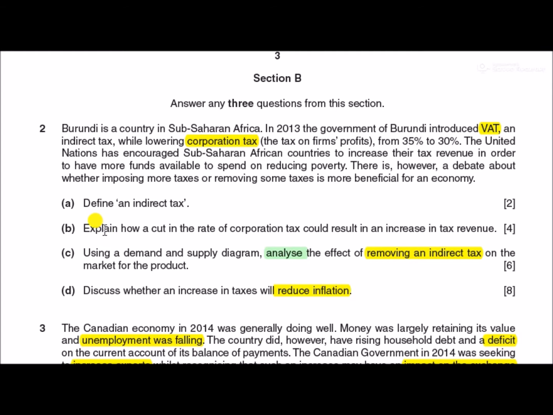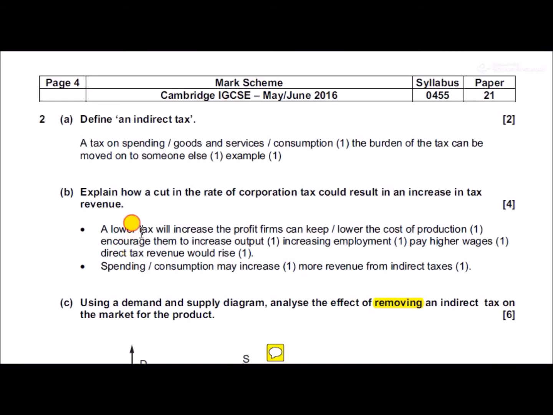Okay. B. Explain how a cut in the rate of corporation tax could result in an increase in tax revenue. So a bit of a trick question. What will you think? Looking at the mark scheme, a lower tax will increase profit for firms, lowering their costs of production. This might encourage them to increase output, increase employment, and direct tax revenue would actually rise, your income tax would actually rise, or more spending in the economy, and that may increase tax from indirect taxes.